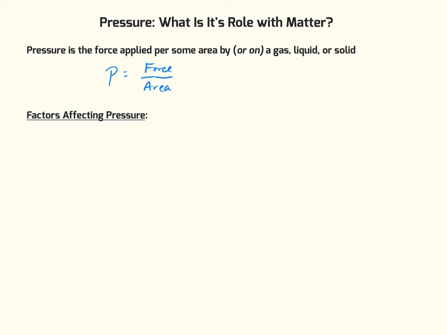Now, there are quite a few factors which can affect the pressure with which a gas, liquid, or solid feels or gives off. First is just the amount of particles within a piece of matter.